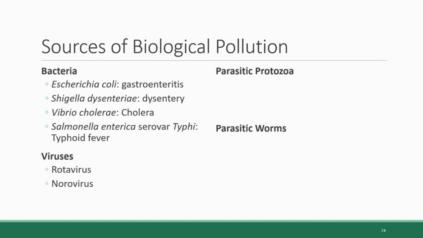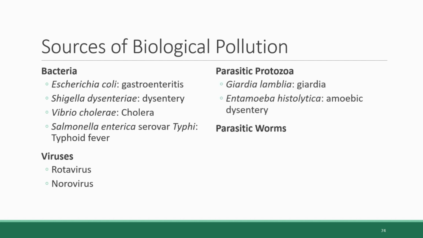Some of the common waterborne parasitic protozoa are Giardia lamblia, which causes an infection simply known as Giardia. This is actually the most common parasitic infection in the US. My cat has had Giardia. I know people who have had Giardia. Entamoeba histolytica is another. This causes another diarrheal illness called amoebic dysentery.